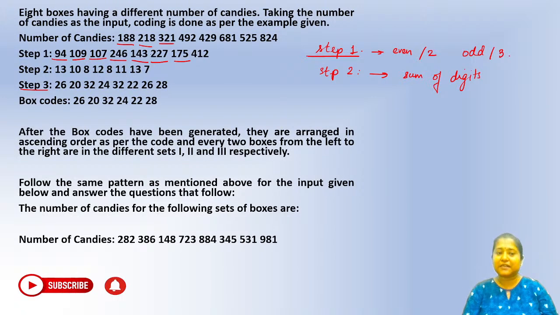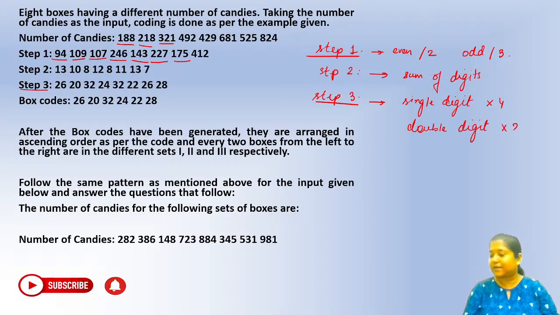So you can see it is 13 into 2, 10 into 2, 8 into 4. Okay. Then we have 12 into 2, 8 into 4, 11 into 2, 13 into 2, 7 into 4 again. So what is the pattern that we can see? It's not even odd. You can see it's about less than 10 or greater than 10, or double digit and single digit, right? So what is step number 3? If it is single digit, we multiply it by 4. And if it is a double digit number, we multiply it by 2. Okay, I hope this is clear, everybody.